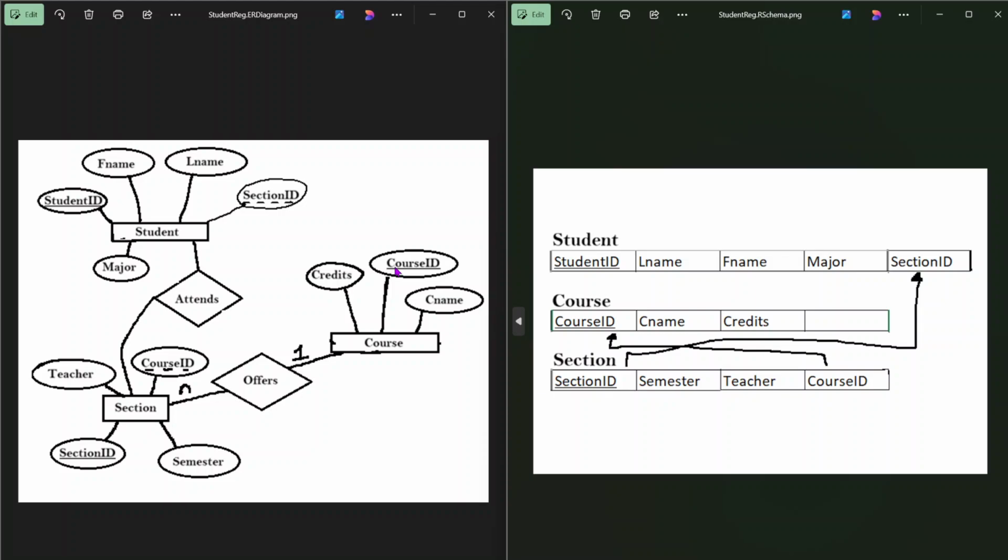In our relational database schema, you can see I have taken this information and built it into a table header style. You have the primary keys all displayed on this side, the foreign keys connected with a little bit of poorly drawn arrows, and the rest of the attributes listed here. Please don't mind this empty box. I forgot to erase that, and I'm too lazy to do it now.